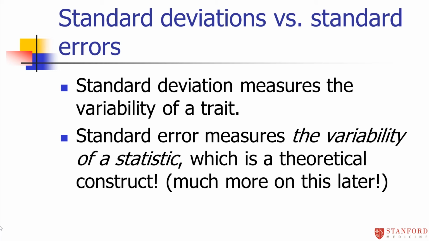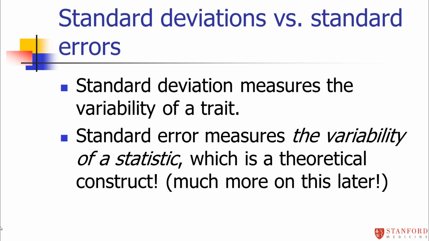A standard deviation, which we've been talking about today, is a measure of the variability of a trait. So that would be if we're measuring, like, the variability of how much homework you do per week. The standard error is measuring the variability of something very specific. It's a measure of the variability of a statistic. So when you talk about standard error, you're talking only about the variability of a statistic. And what does it mean for a statistic to have variability?